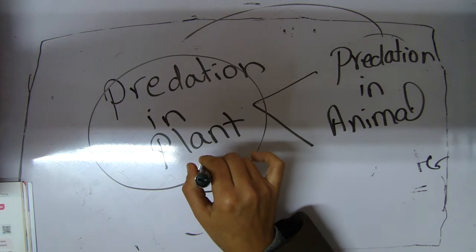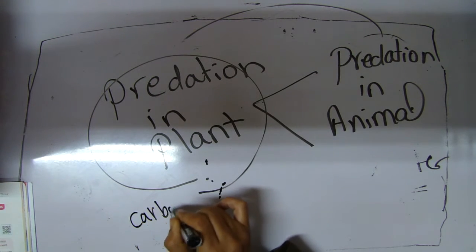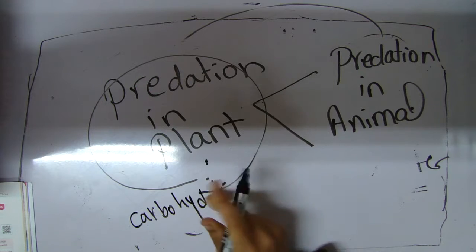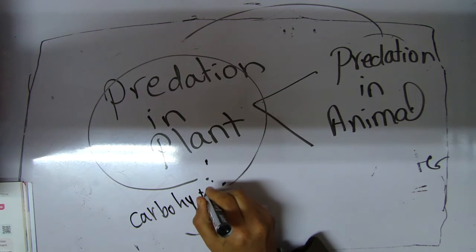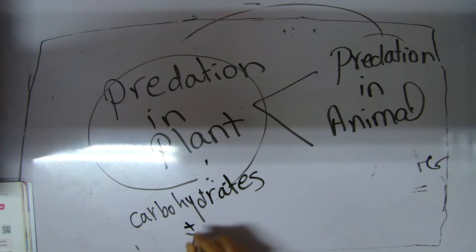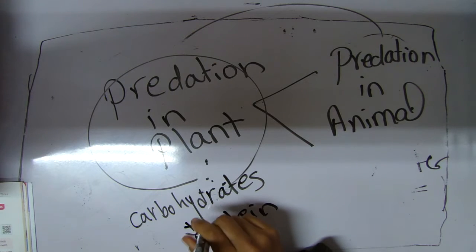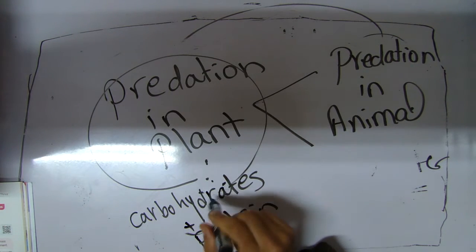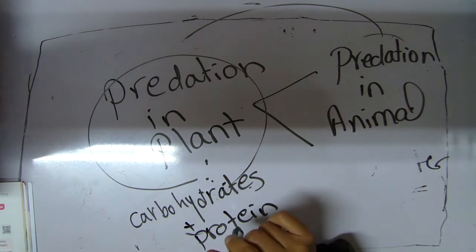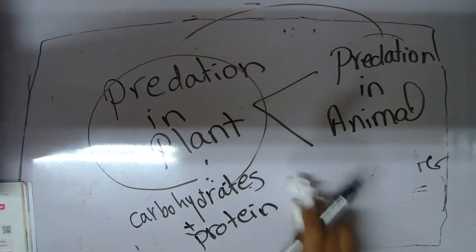So some plants that cannot make protein are called insect eaters, to bring protein from the insects.